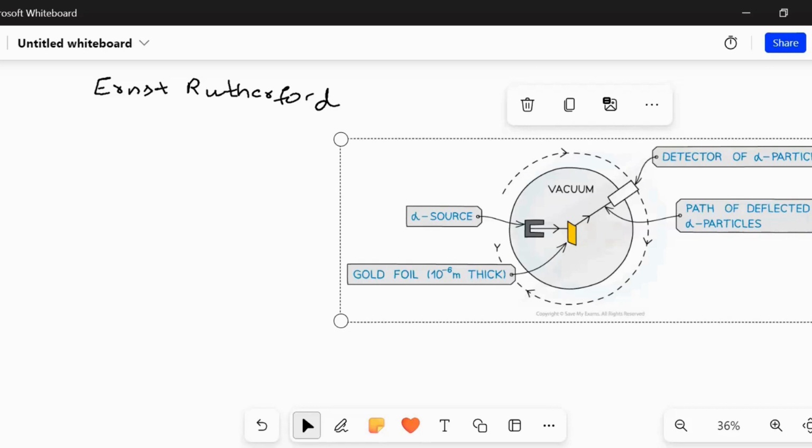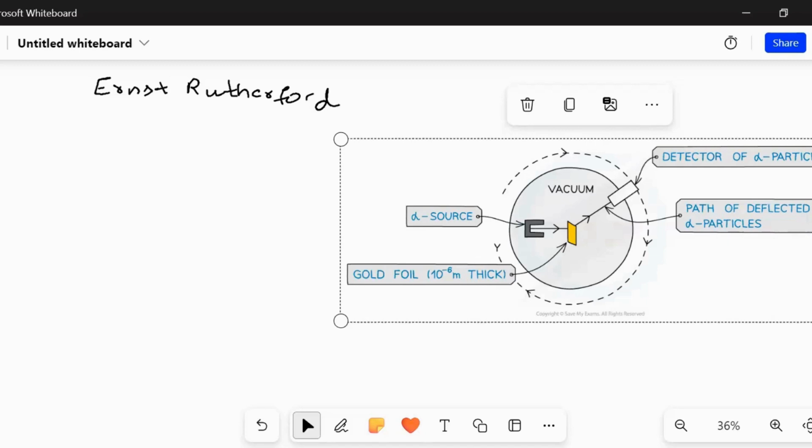So he used the gold foil. Maybe if he had taken a silver foil, the experiment would have been observed. His main intention was to get the alpha particle inside a vacuum, so that it passes through a gold foil and is detected on the detector.